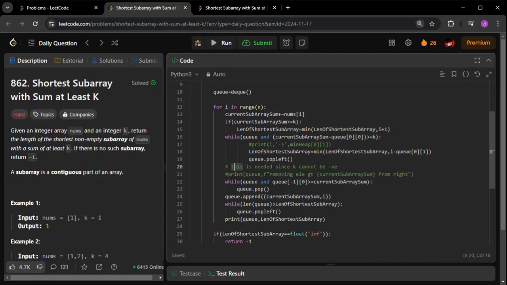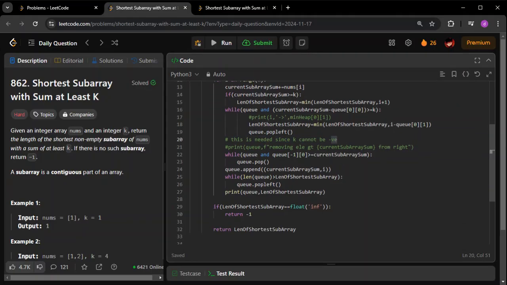See, this is needed since k cannot be negative. What I'm trying to do is, whenever I'm going to append a new element to my queue, I will check, from the last element onwards, whether the existing elements in the queue have a sum greater than my current sum. So I will pop them out. That is, I will not allow them to be in my queue.